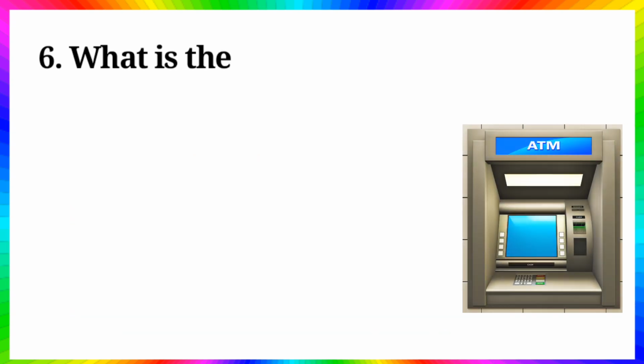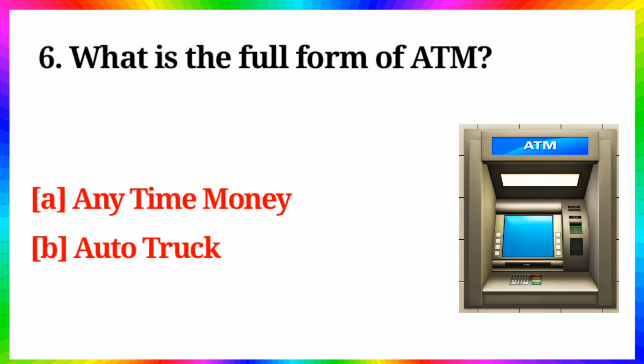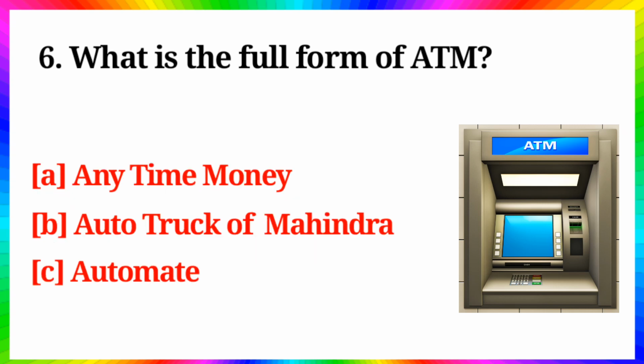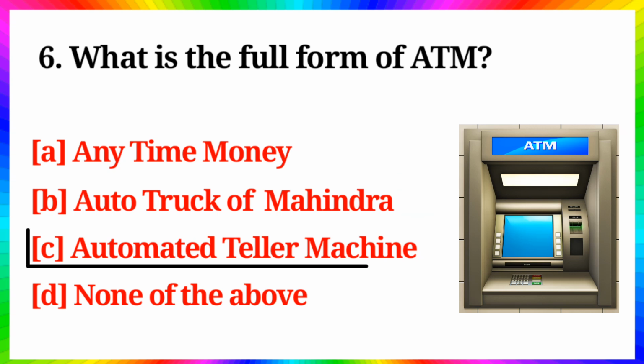Question number 7. What is the full form of ATM? Option A. Anytime money. B. Auto truck of Mahindra. C. Automated teller machine. D. None of the above. Answer is option C. Automated teller machine.